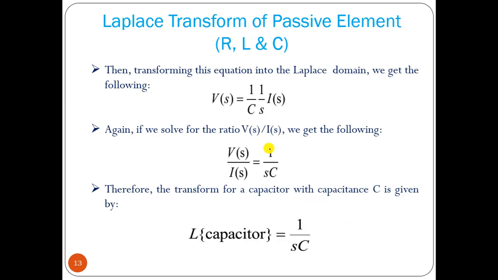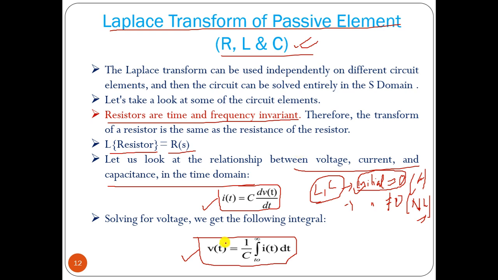Now, in the Laplace domain, what can we write? You have to remember that if you have dv by dt, its Laplace transform will be s into V(s). So a derivative in the time domain converts into the Laplace domain by multiplication by s.